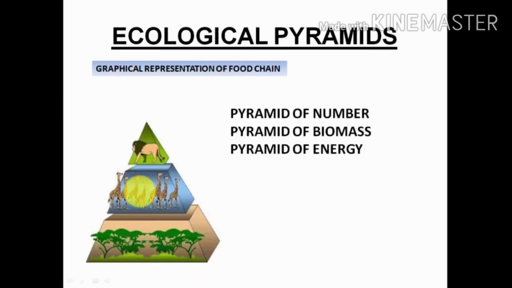And what happens is that it is not that 100% energy gets transferred from one level to the other. It is never that, because there is some loss of energy in the form of heat. There are some kinds of loss existing at every level, so not 100% energy is transferred to the higher level. So the pyramid of energy is always an upright pyramid. So these are the three kinds of pyramids.